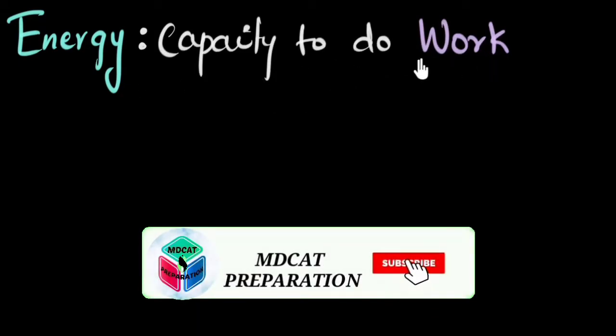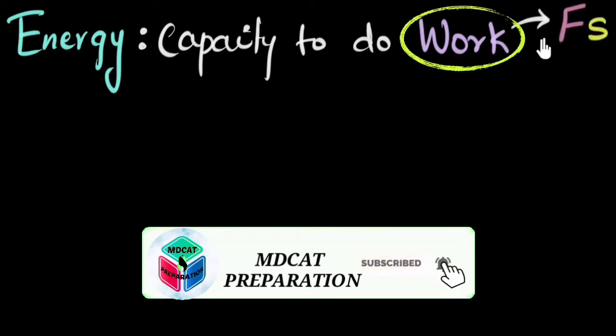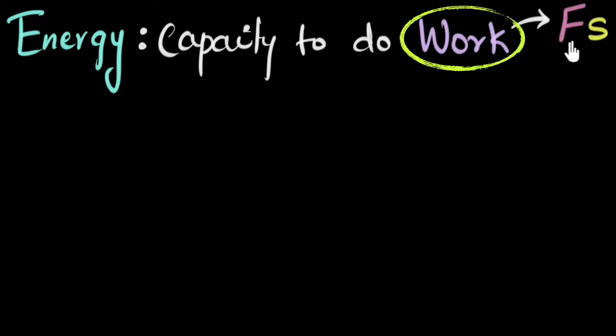Now before we try and figure out what this statement means, let's quickly recall what work is. In physics, work is the force acting on an object multiplied by the displacement of that object. This means to do work, you need to push on something and make it move. So what is this statement saying? This statement is basically saying that anything that can do work has something called energy, okay? So if you can do work, you have energy. That's the basic idea behind it. So anything that can push an object and make it move must have energy.